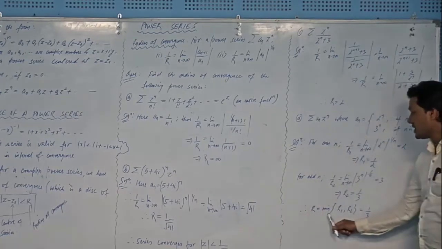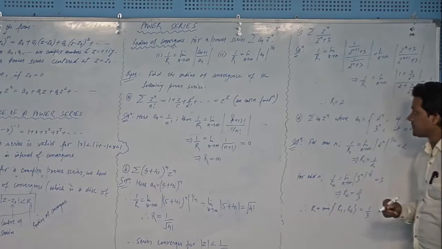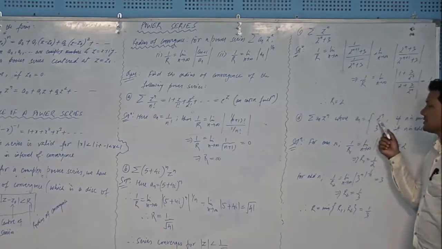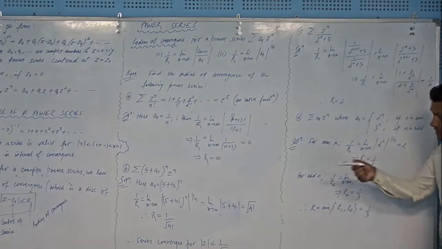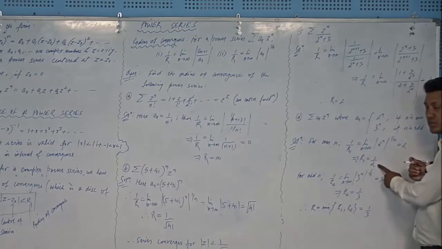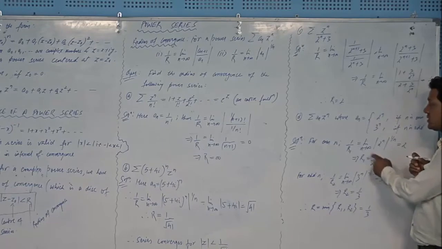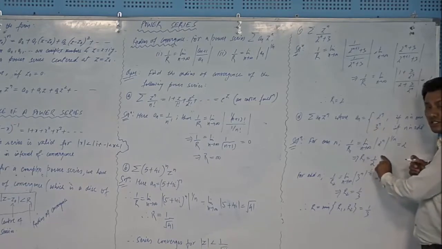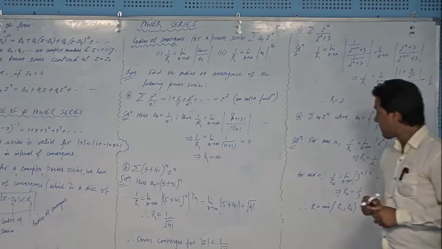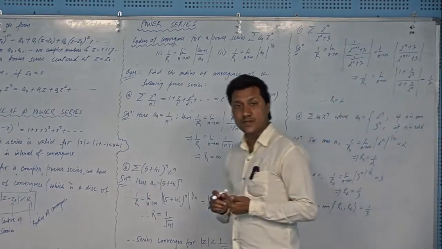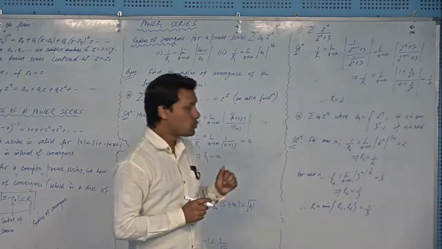The idea of choosing the minimum of these two numbers is that the first series is converging within a disk of radius 1 by 2, or we should say 0.5, and the second series is converging for a disk of radius 0.3, right?